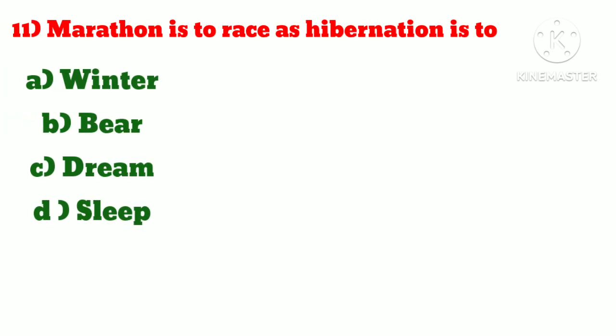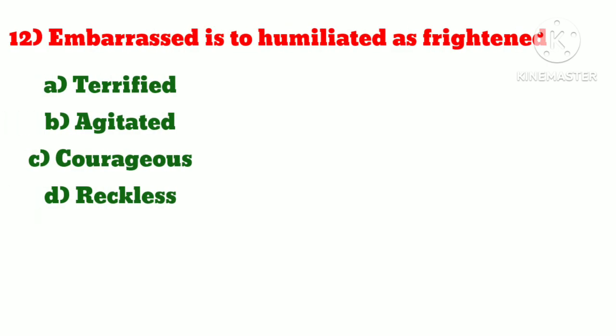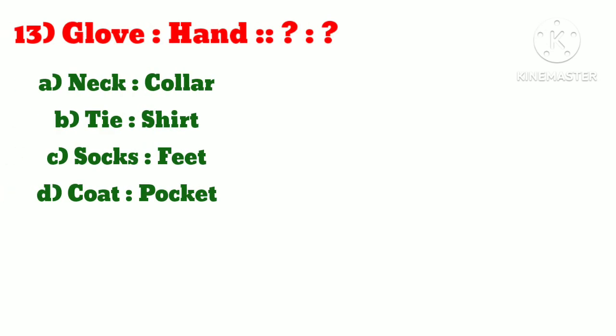Number 11, marathon is to race as hibernation is to what? Answer is option D, sleep. Number 12, embrace is to humiliated as frightened is to what? Answer is option A, terrified. Number 13, glove is to hand as what? Answer is option C, socks is to feet.